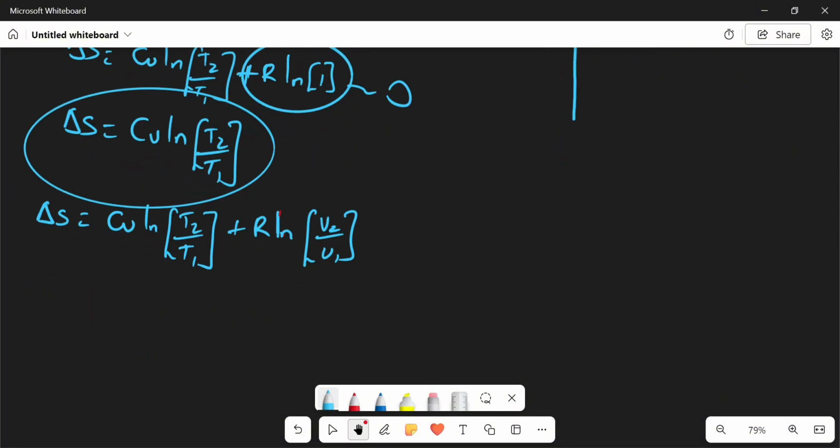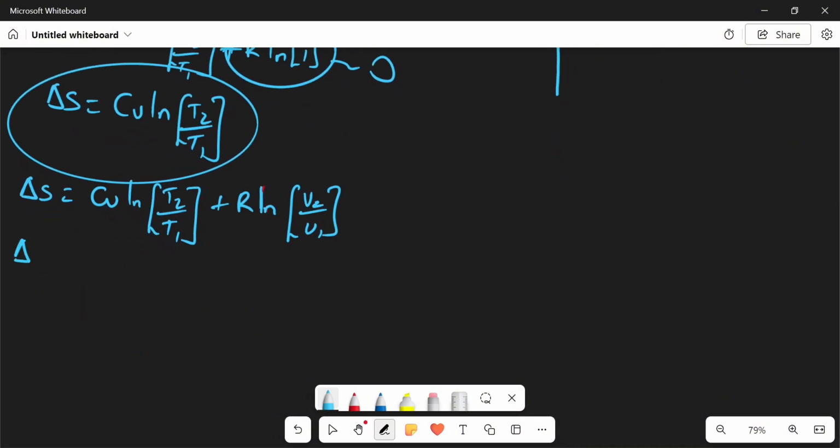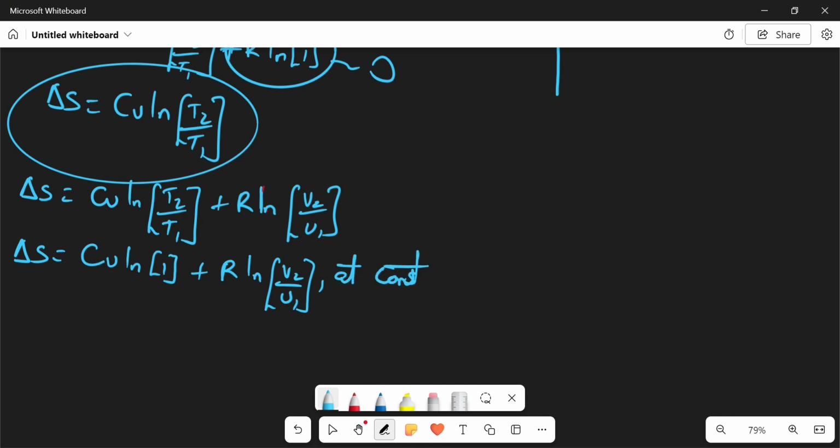So with that, we can see our change in S is equal to CV ln 1 plus R ln V2 over V1 at constant temperature. Good.